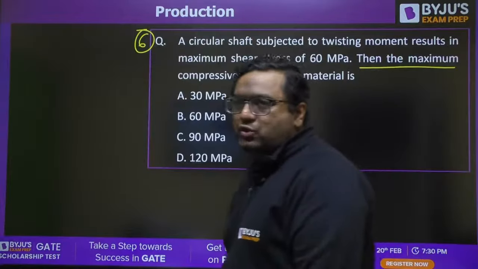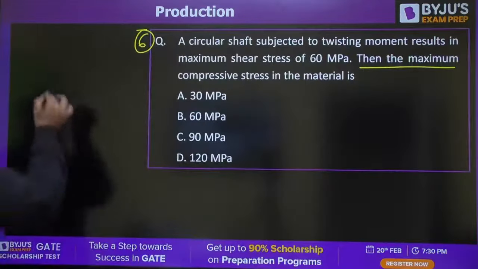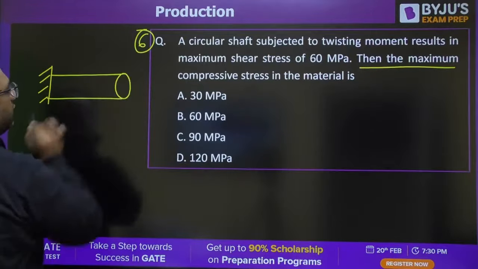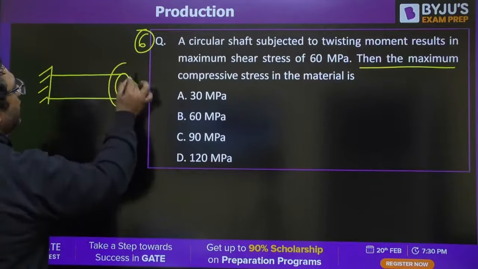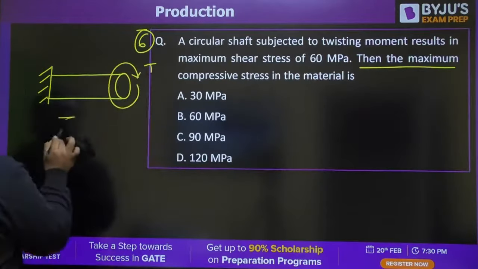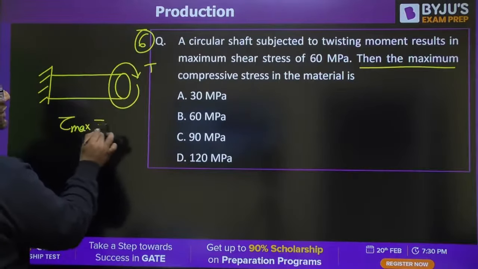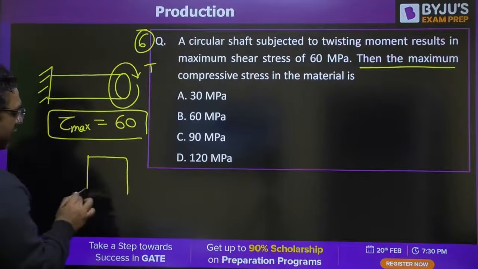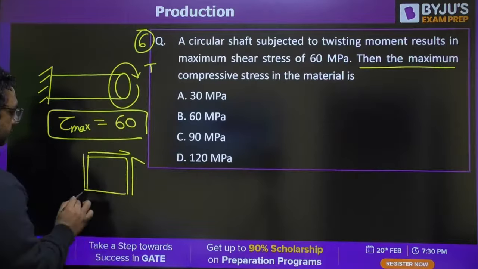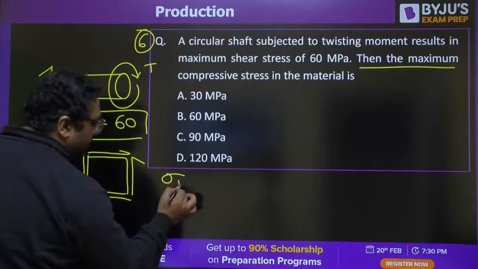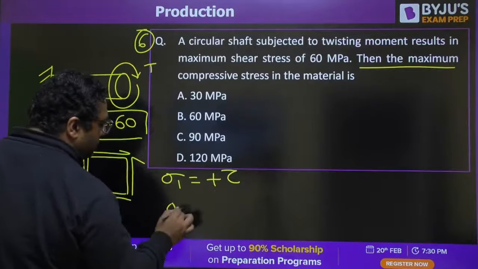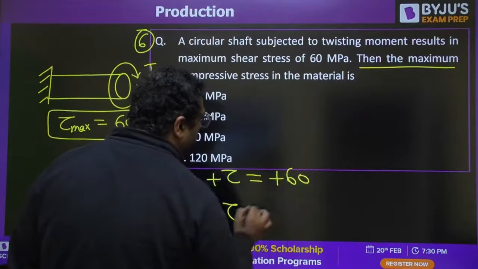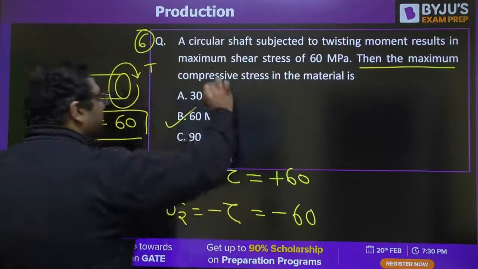So if you see how you will be solving it, you have a circular shaft subjected to a twisting moment, because of which the maximum shear stress will come out to be 60 MPa. This state of stress is given like this. So we can say for this sigma 1 is plus tau, sigma 2 is minus tau. It will be plus 60, minus 60. The answer is B for this.